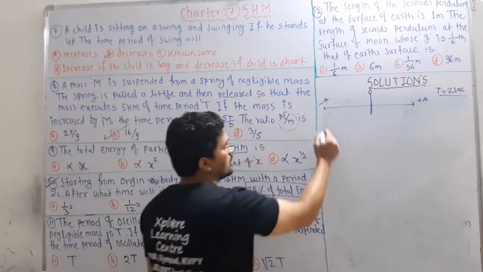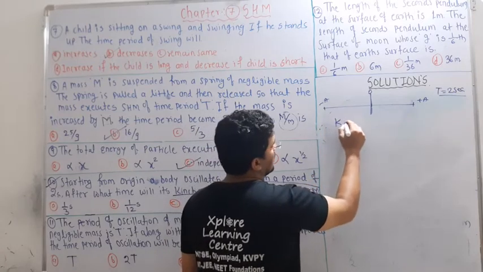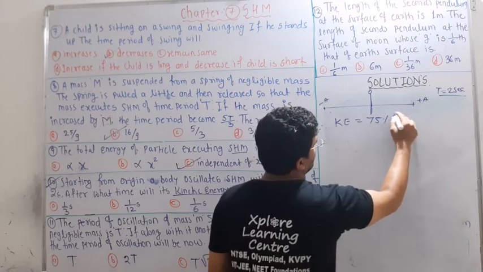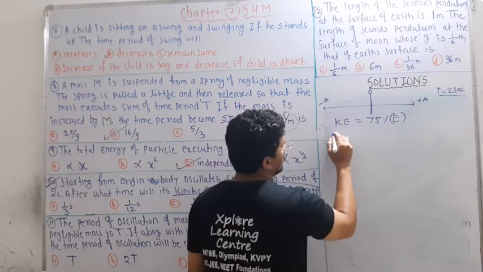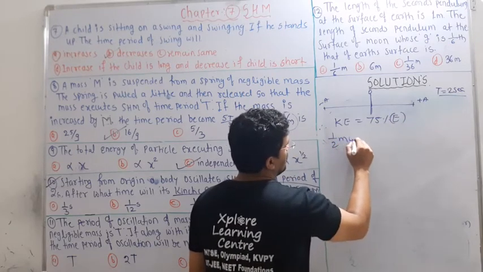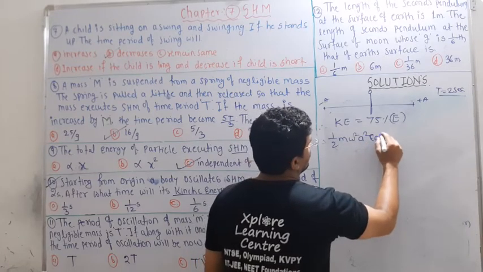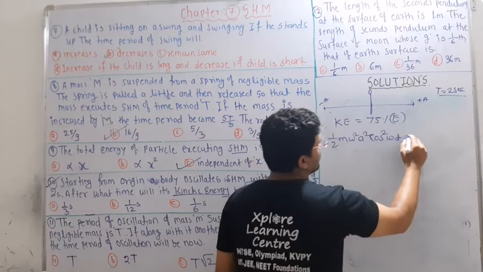So we know kinetic energy is equal to 75% of total energy. We know kinetic energy is half m omega square a square, that is amplitude, into cos square omega t is equal to